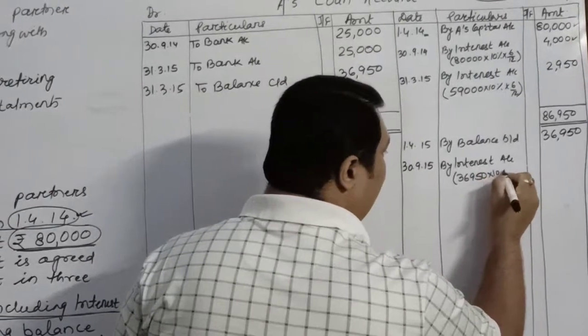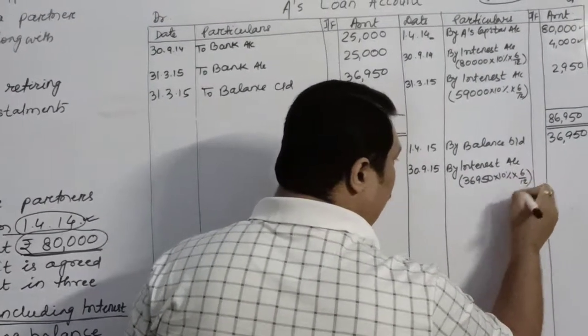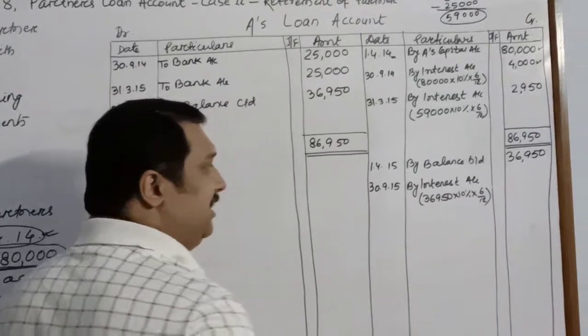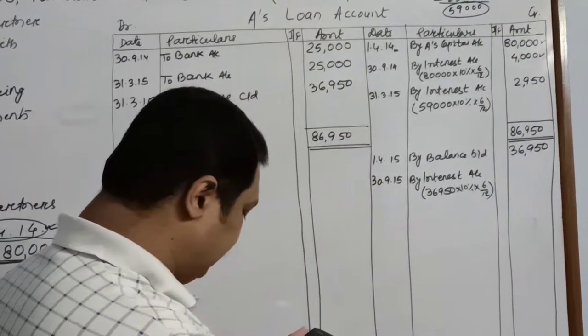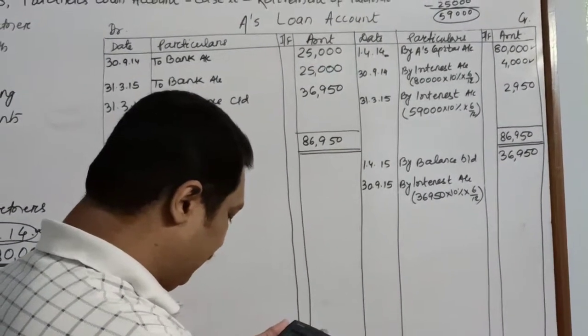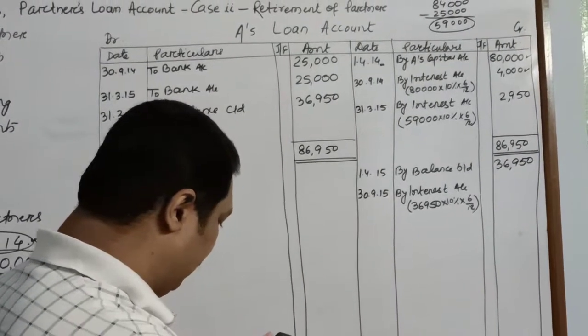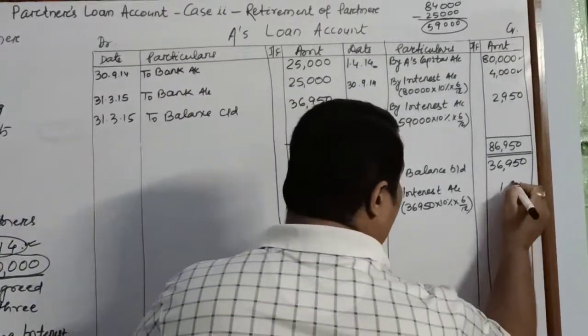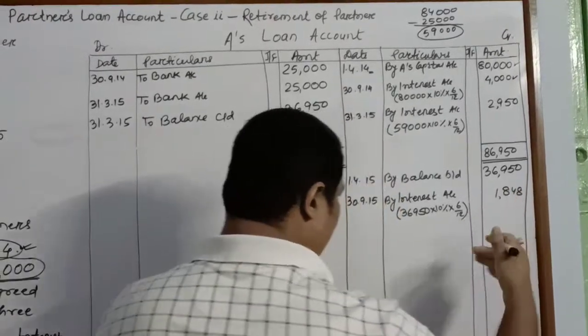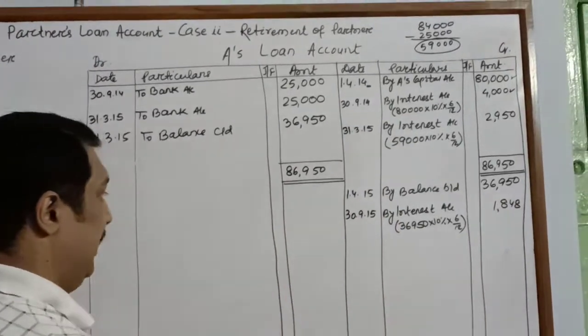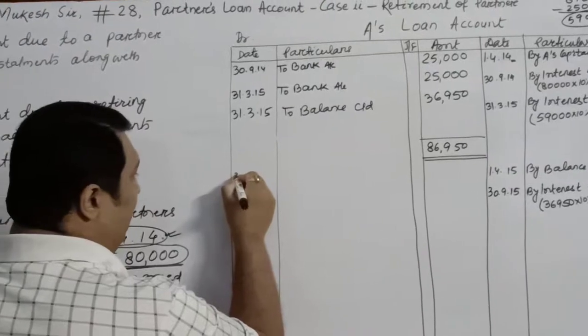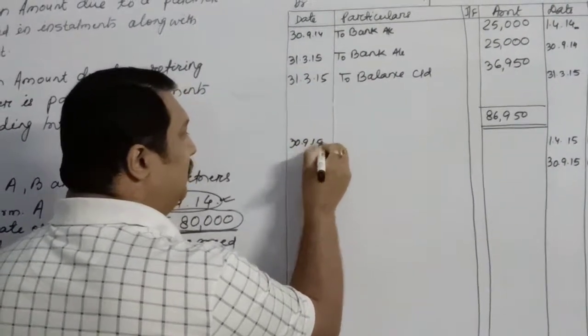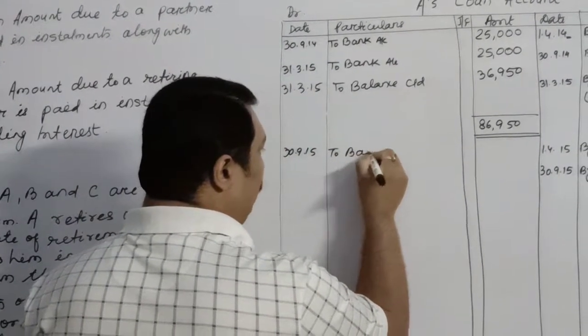36,950 into 10%. Since it is also for 6 months, we'll calculate interest for 6 months. So 36,950 into 10% into 6 divided by 12 is 1848.47.5, so I have rounded it off. So on 30th September 2015, I will pay my third installment.